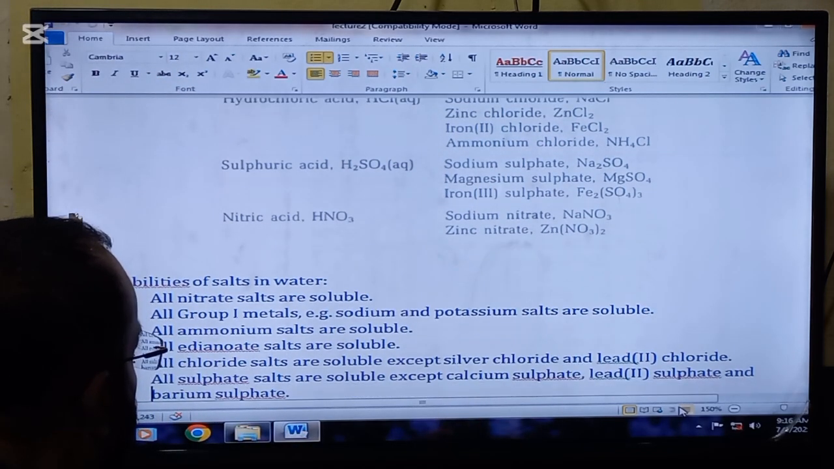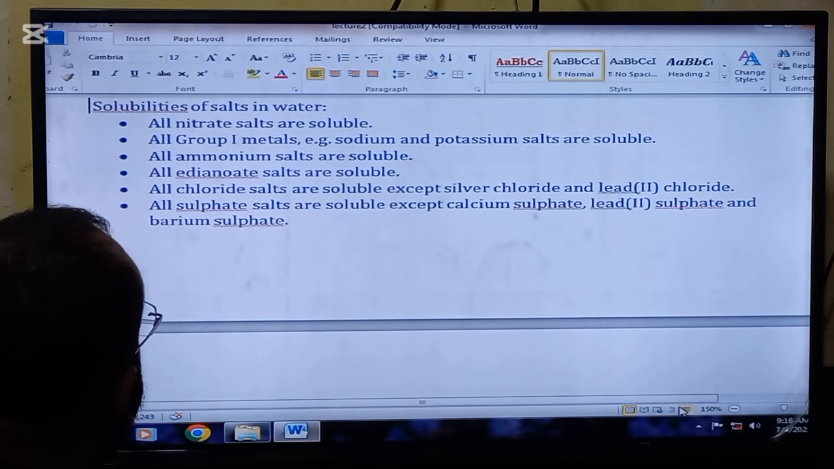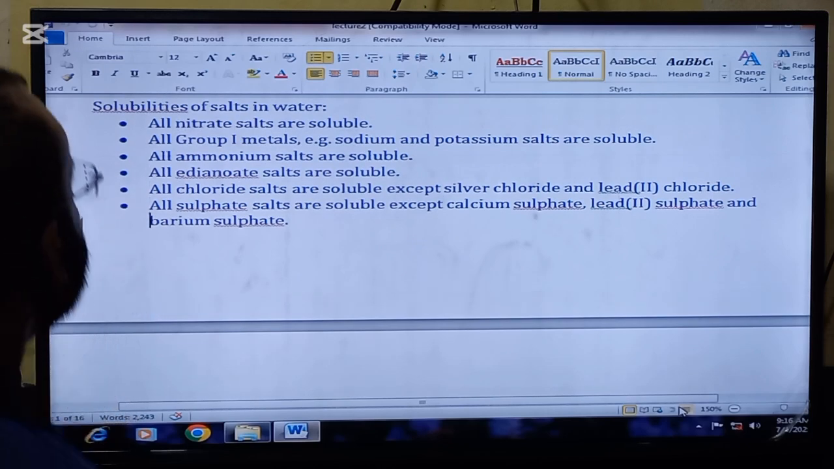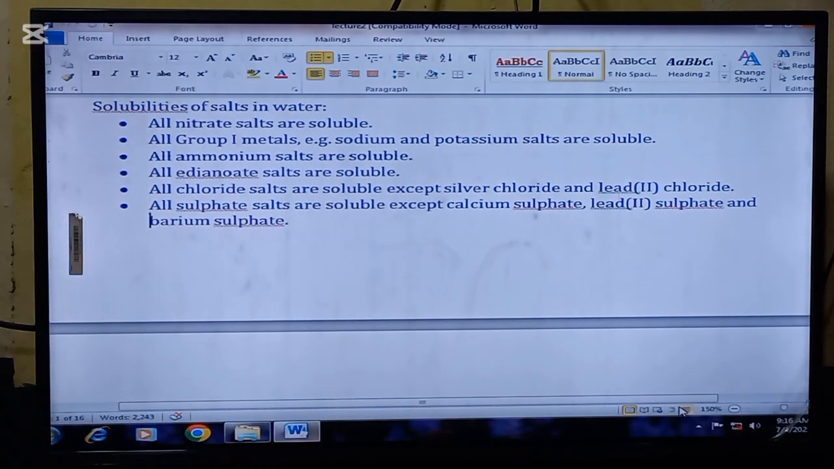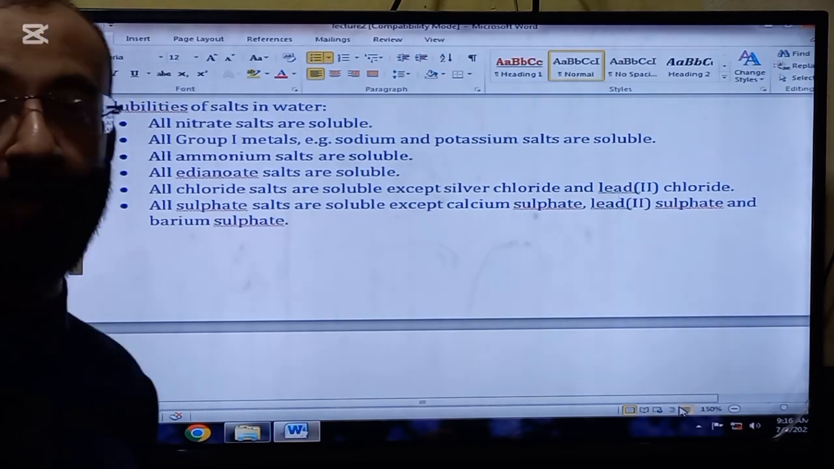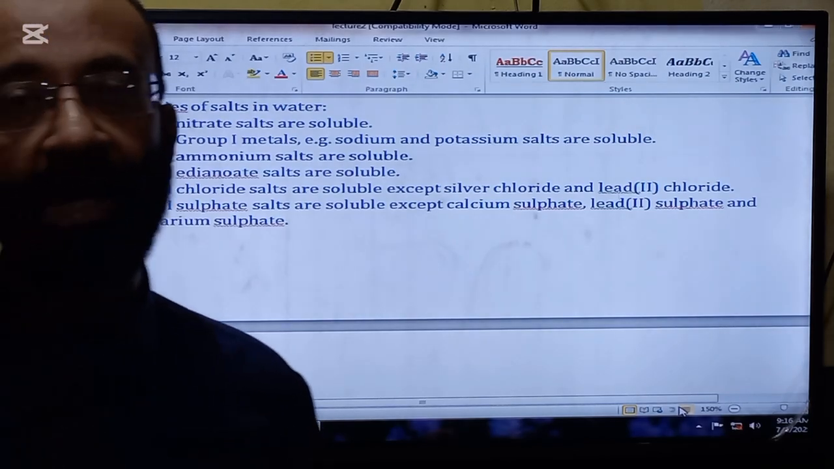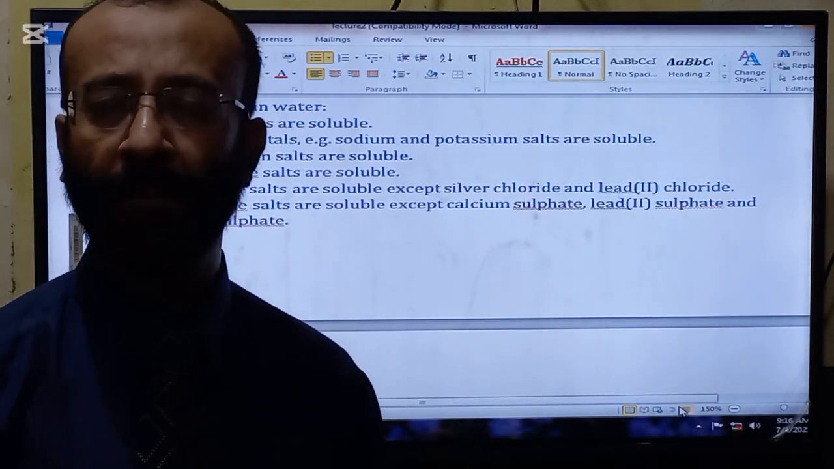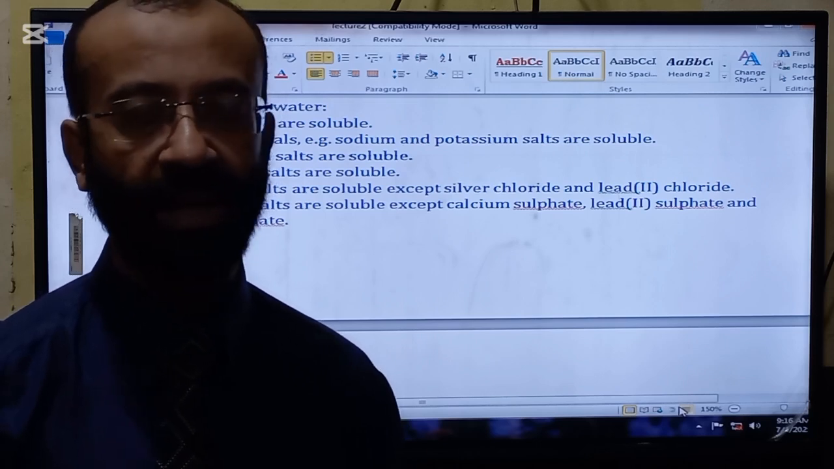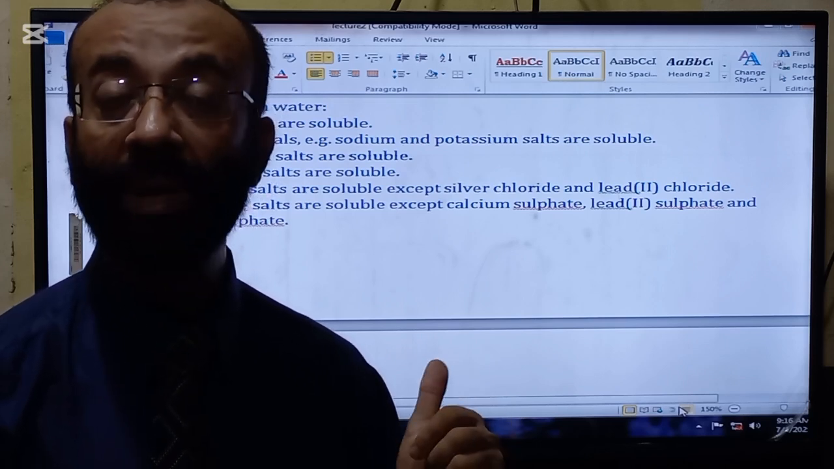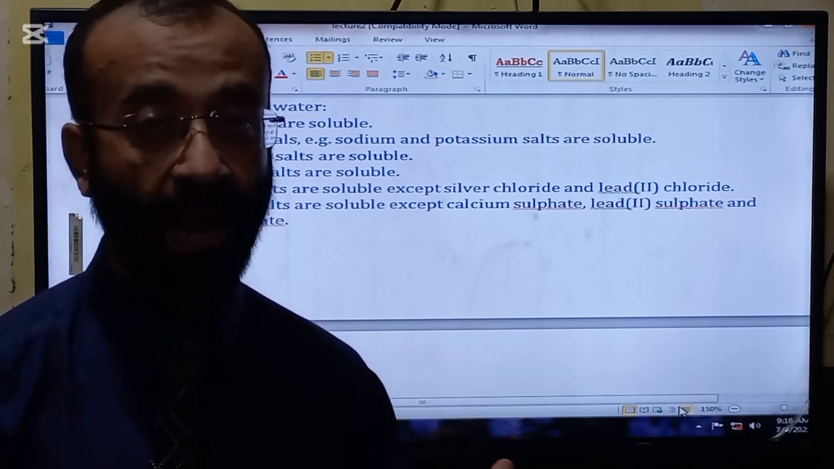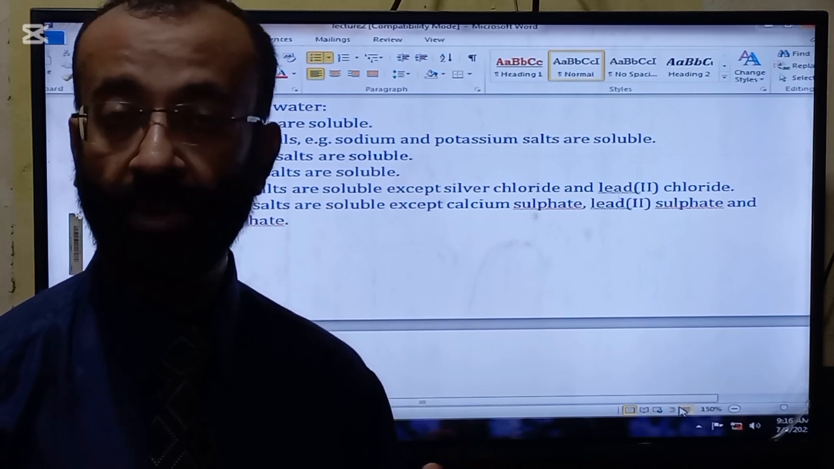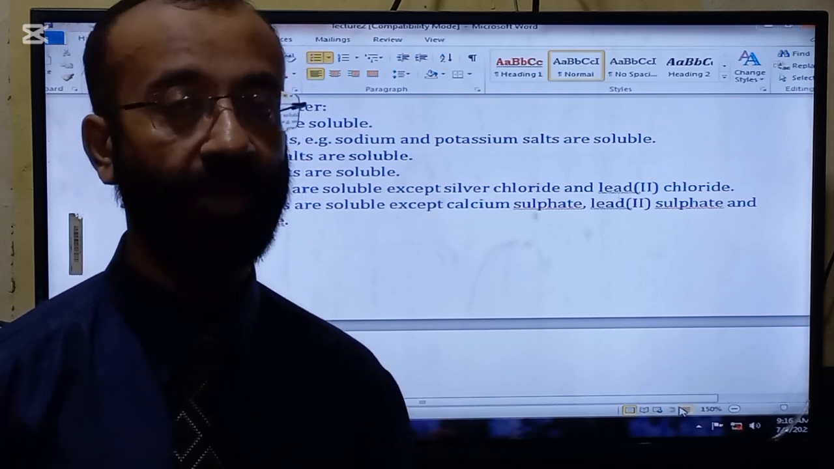Solubilities of salts in water. All nitrate salts are soluble. So you have to remember all these points. I have made the topic very precise, these are very precise notes. So remember each and every point. There is nothing useless.